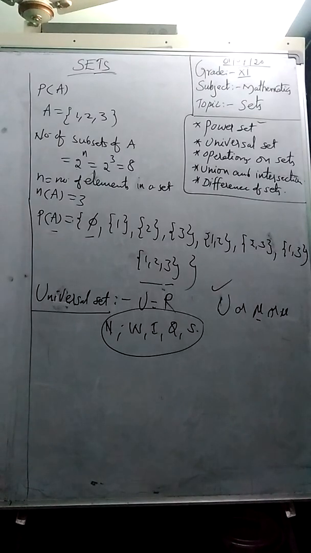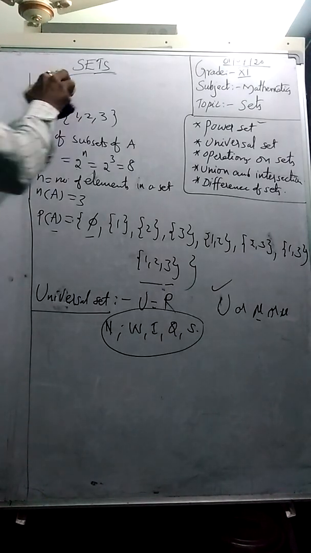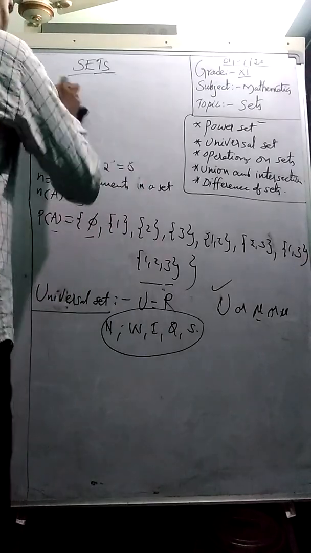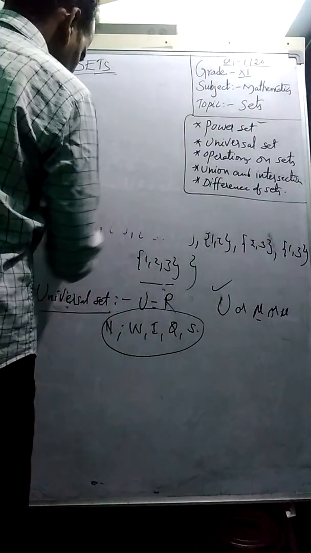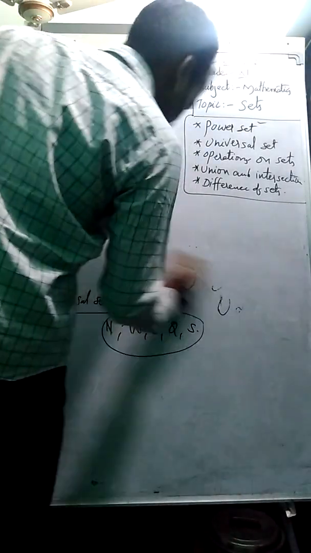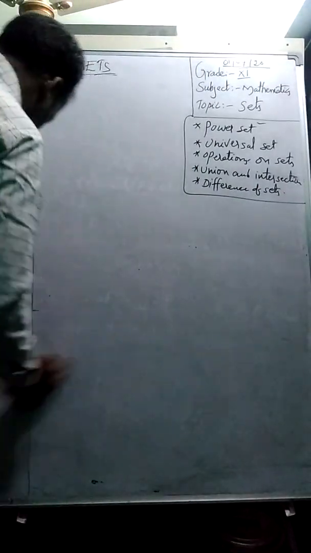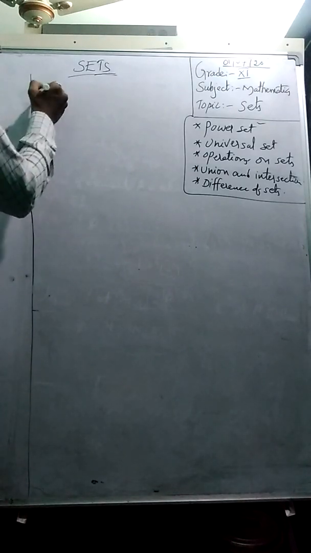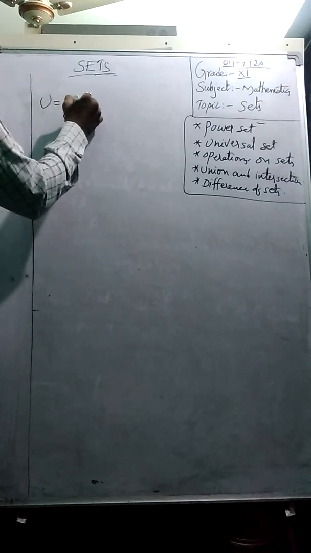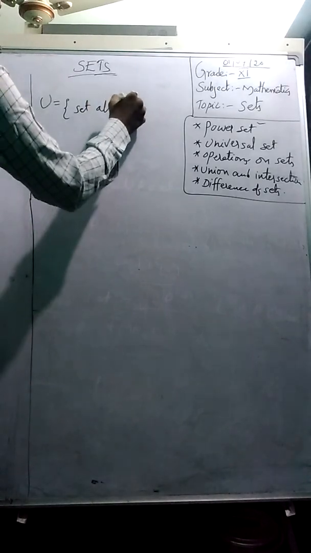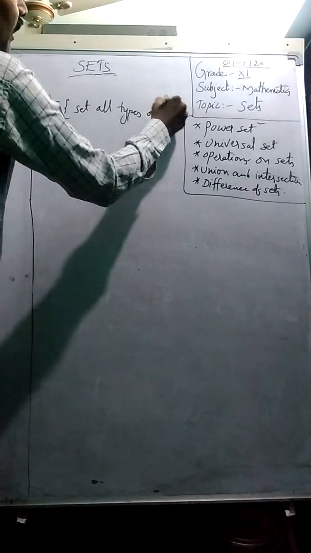Let us discuss some problems. Already we discussed the power set. Let us discuss one problem, students. Here it is given that the set of all triangles, if you take it as the universal set, is the set of all types of triangles.